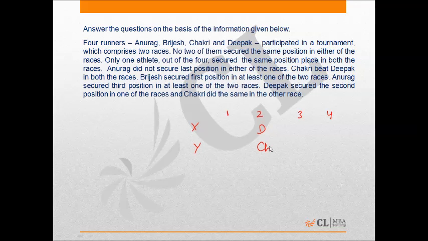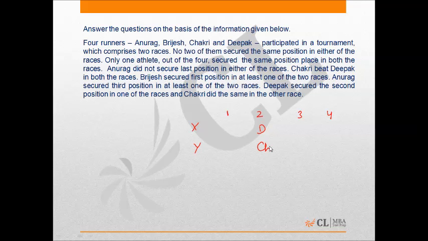It is also known that Chakri beat Deepak in both the races, which means the race in which Deepak secured second position, Chakri must have secured the first position.